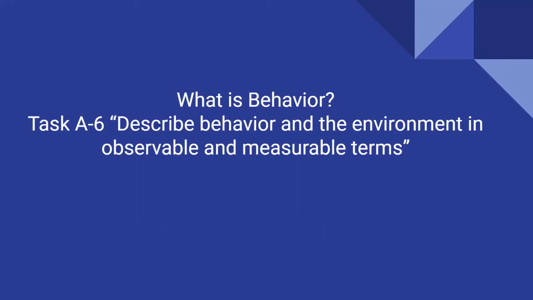So for the first part of learning about fundamentals, we're going to go over what is behavior. We're going to jump around a little bit with the sections, and we're actually going to talk about task A6, which is describe behavior in the environment in observable and measurable terms.